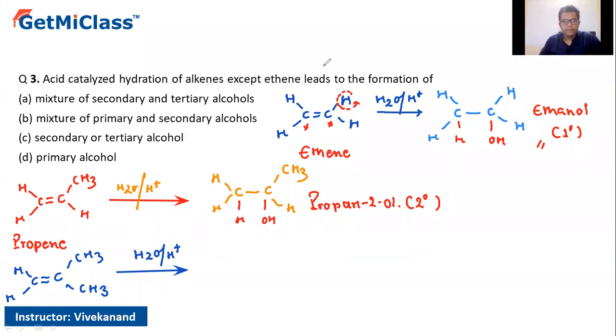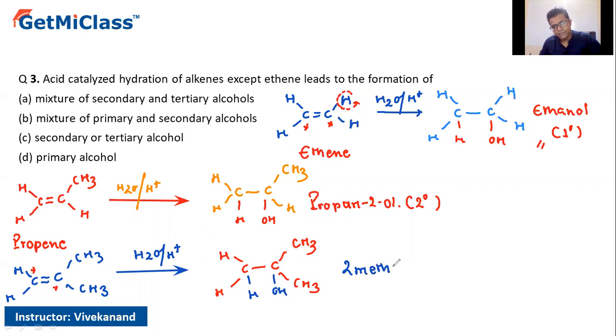The hydrogen attacks here, OH attacks over here, and the double bond gets converted into a single bond. So this is the product we are going to get, with a hydrogen and the OH. In this case, it is 2-methylpropan-2-ol. So this one is a tertiary alcohol.